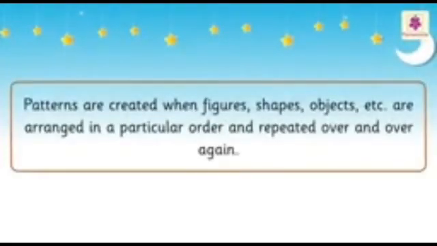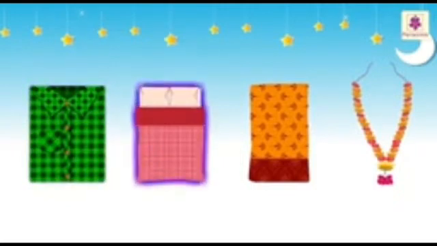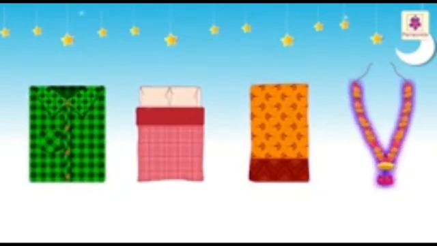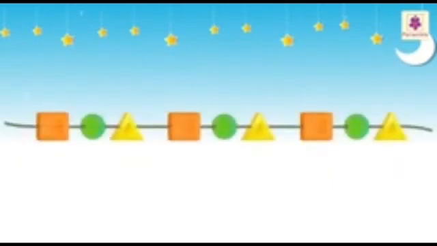Patterns. Patterns are created when figures, shapes, objects, etc. are arranged in a particular order and repeated over and over again. We all must have seen different kinds of patterns in our daily life, like on clothes, bed sheets, sari borders, garlands, etc. Look at the bracelet.